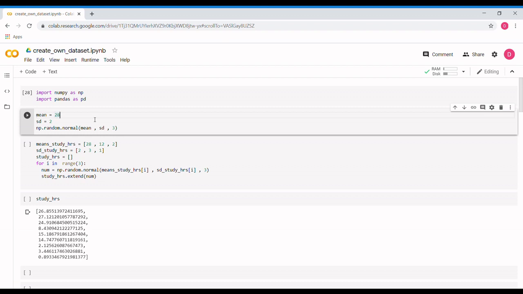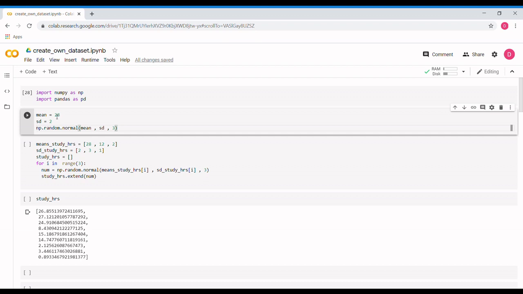In order to sample from a Gaussian process, you need to use np.random.normal. It takes the mean, the standard deviation, and the number of records we want, because there were 3 students per grade, and that's why I used this.